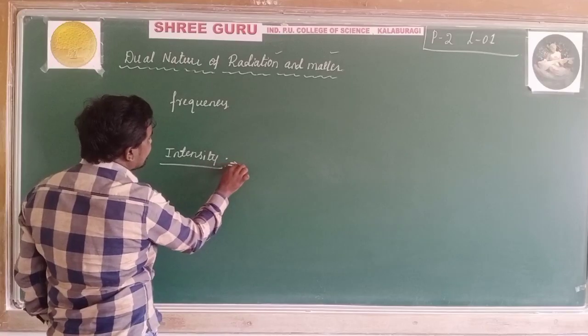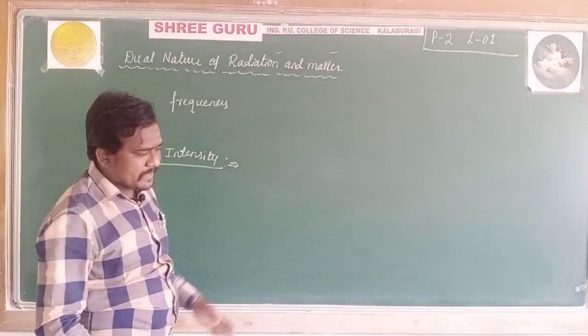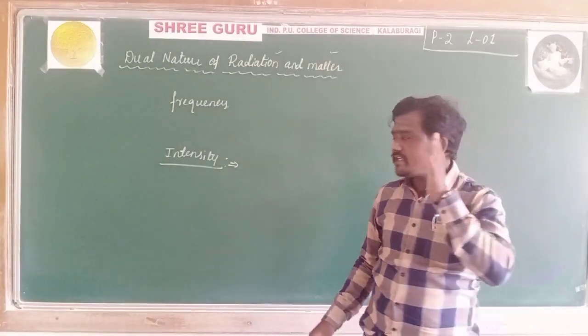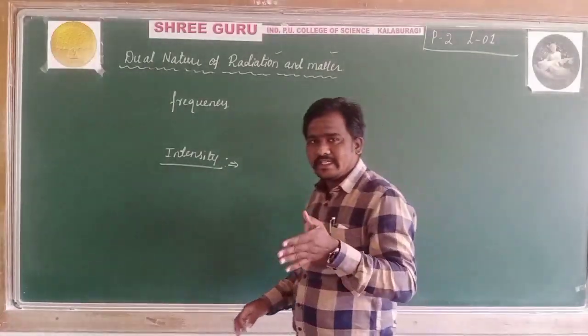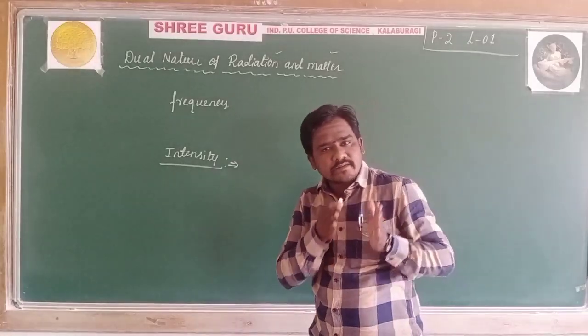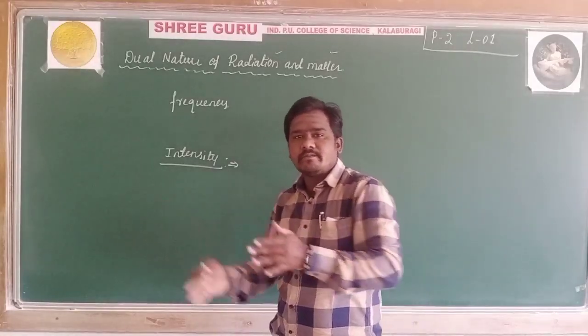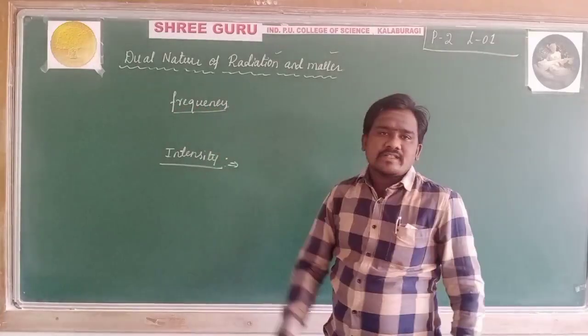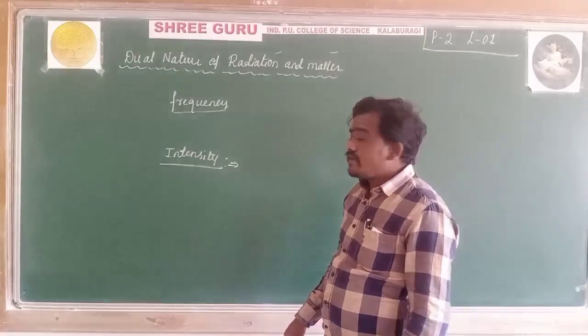If we increase the intensity of light of suitable frequency, then as the intensity increases, the current flowing in the medium also increases.